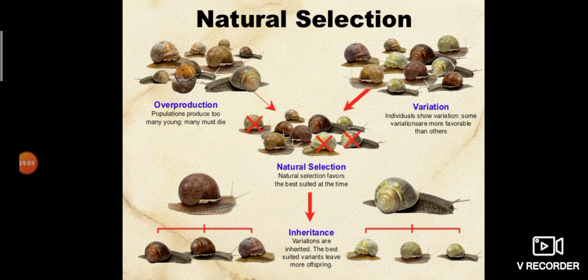Some may die, and the population remains fairly constant, in an equilibrium state. So this is overproduction, and some variation may happen. What is variation? Individuals show some variation, and some variations are more favorable than others.